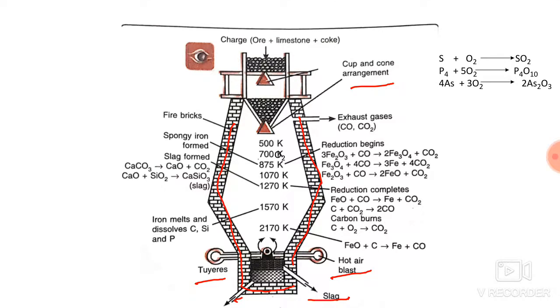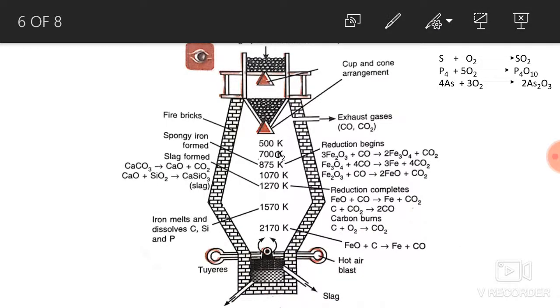The first zone is the zone of combustion. When the charge, that is the mixture of ore, limestone and coke, is introduced from the top and hot air blast is introduced from the bottom, then coke, that is the carbon of the charge, combines with oxygen to form carbon dioxide. The reaction is highly exothermic and therefore the temperature of this zone is about 2000 Kelvin.